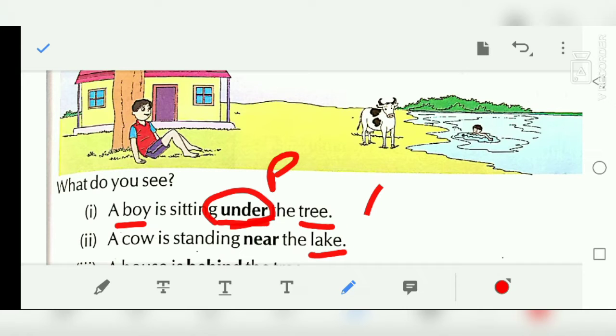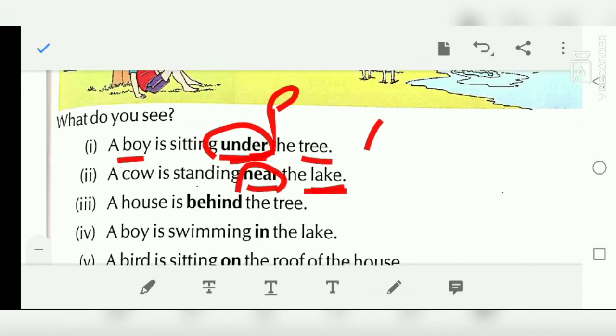So the cow is standing near the lake, and a preposition is a word that is placed before a noun or a pronoun. Near is placed before the noun. Lake is a noun. So it shows the relationship of the lake and the cow, that the cow is standing near the lake. So near is the preposition here.